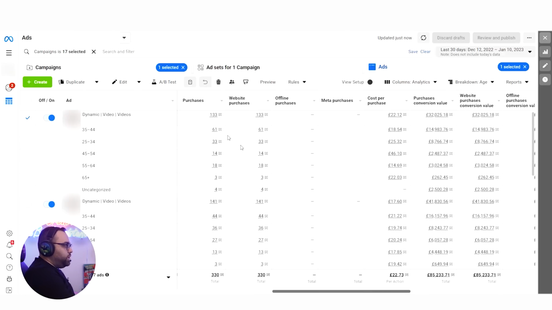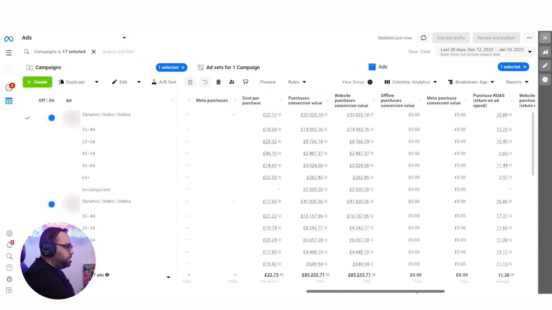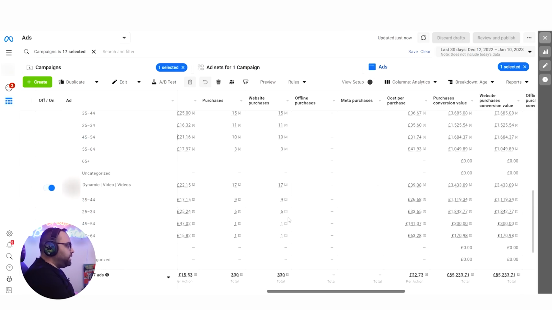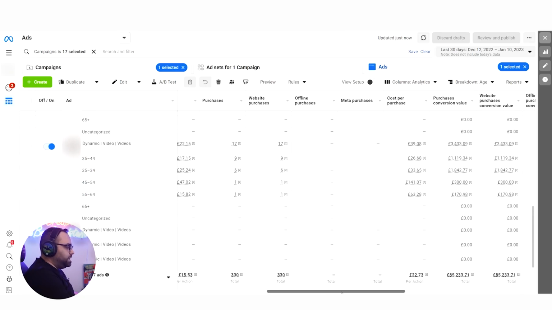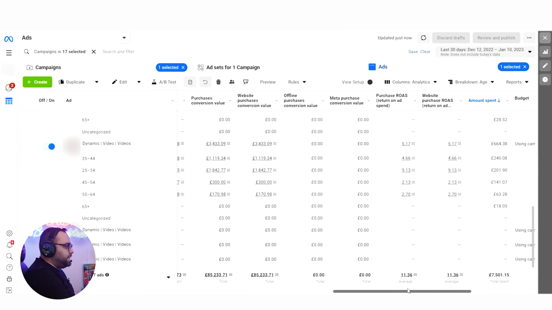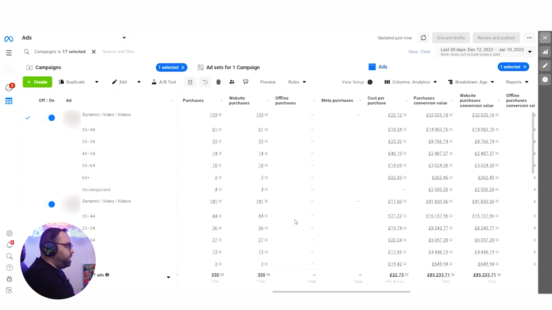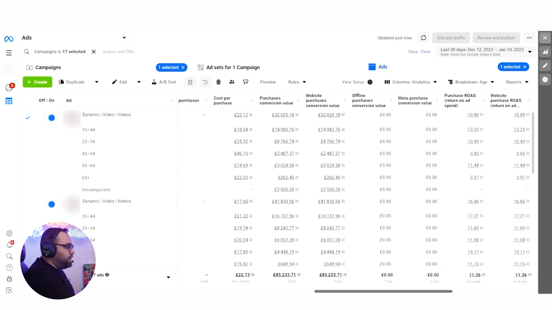So this is the way that you're going to analyze it, having the purchases over here, seeing the cost per purchase, seeing what is working. Of course, I need to point out that you should do this with enough data, because if we come here, we can see a campaign with 17 sales, for example. I don't consider this enough data for you to take any serious decisions. But if you have campaigns that have enough data, like 50 sales, 60 sales in an ad set, and you break it down, you can take some very good guidance on what you can do as a next campaign so that you can scale.